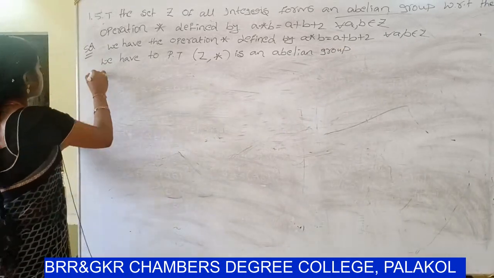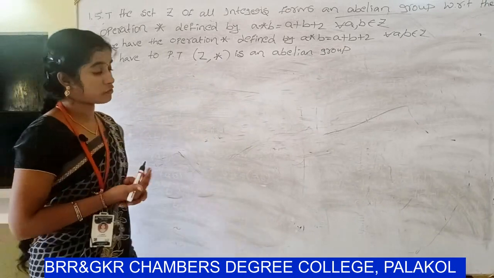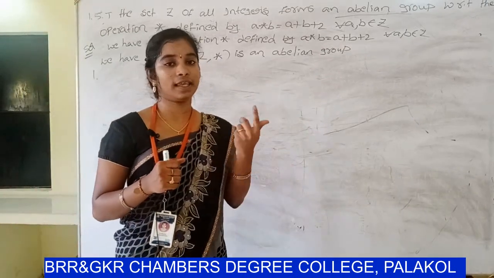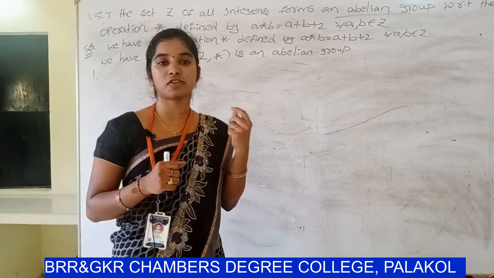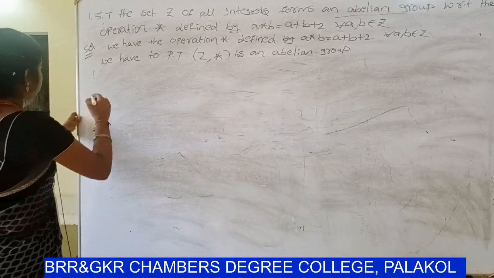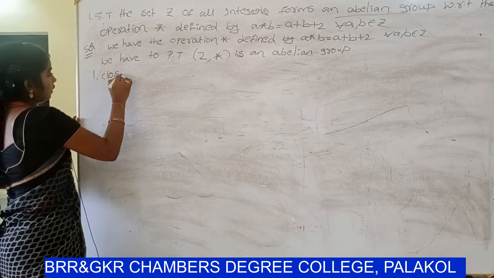So first one, an abelian group satisfies 5 properties: closure law, associative law, existence of identity, existence of inverse, commutative law. So I have to prove 5 properties. First one, closure law.